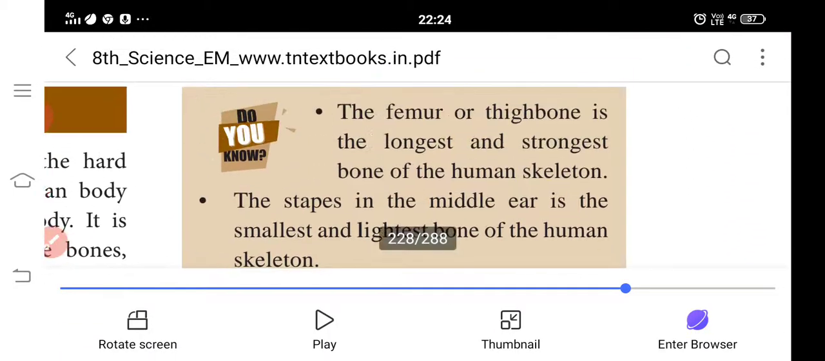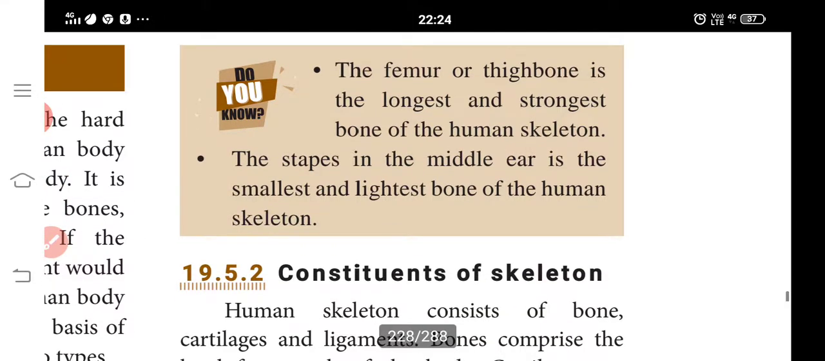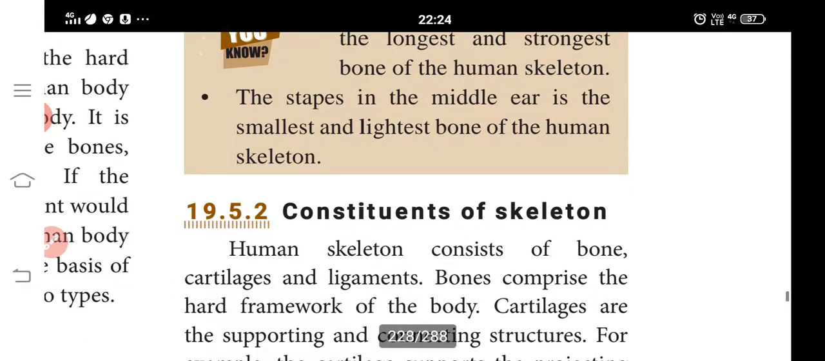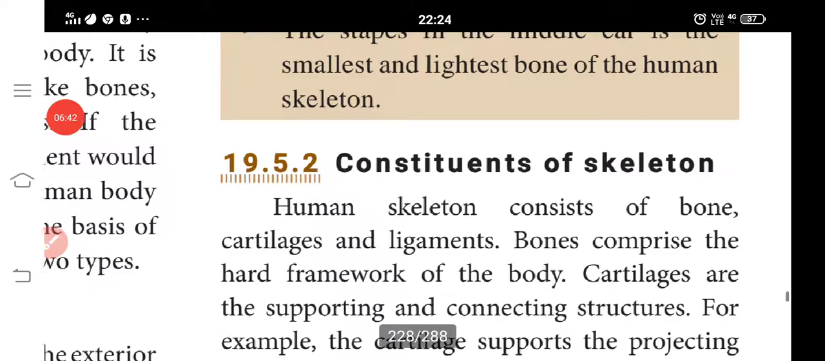The femur or thigh bone is the longest and strongest bone of the human skeleton. The stapes in the middle ear is the smallest and lightest bone of the human skeleton. Next one is the constitution of the skeleton.